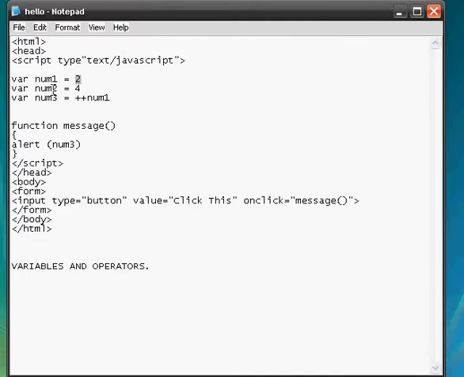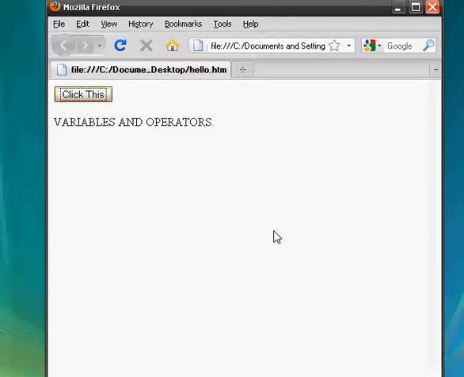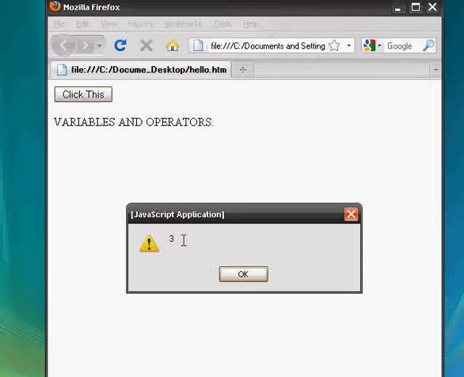This is useful in, I guess, a timer, or a countdown, or a count up, like 1, 2, 3, or if we were to do a rocket, we would have 10, 9, 8, 7, 6, 5, 4, 3, 2, 1, blast off. That's when it's useful. So to do minus, of course, is the opposite. It would be double negative. So let's do plus plus. Let's save it, refresh the page, click this, and it's 3 instead of 2 because it incremented.